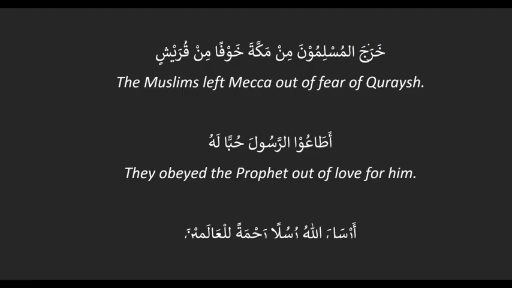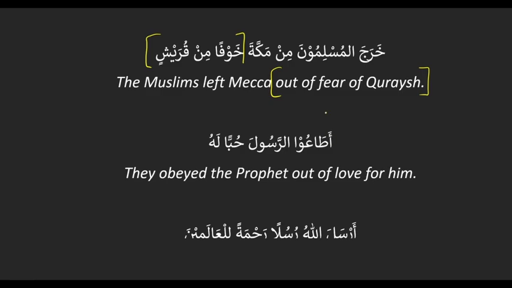So here we have خرج المسلمون من مكة خوفا من قريش, translating as the Muslims left Mecca out of fear of Quraysh. So the why in Arabic is here خوفا من قريش, and then in English you can tell me what the why is. Out of fear of Quraysh. Because it answers the question, why did they leave Mecca? Right, out of fear of Quraysh, it tells you why the Muslims left Mecca.